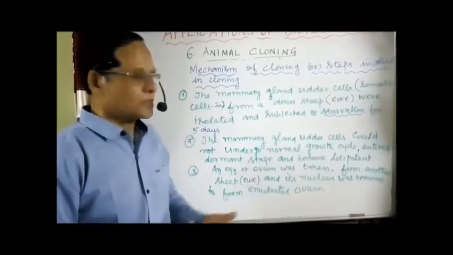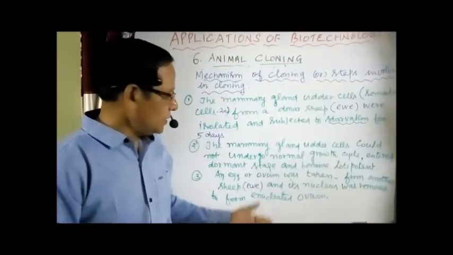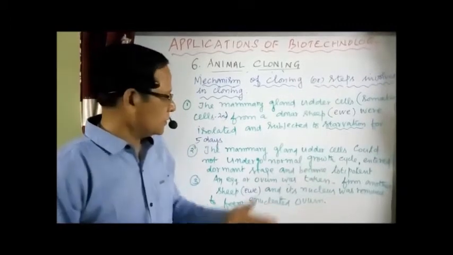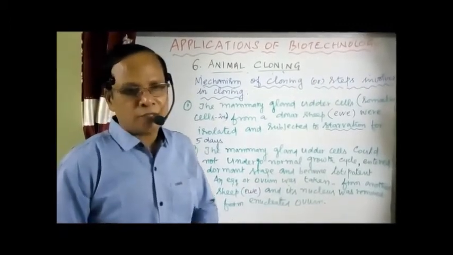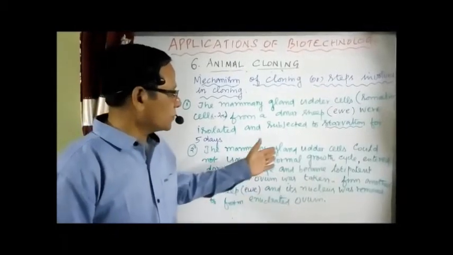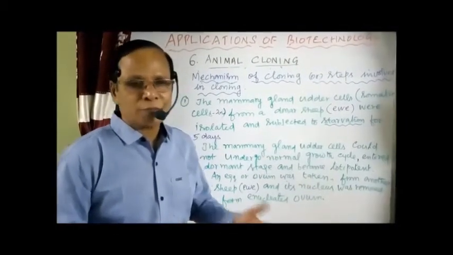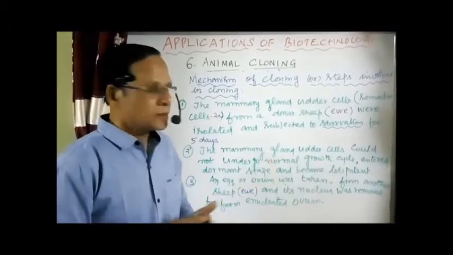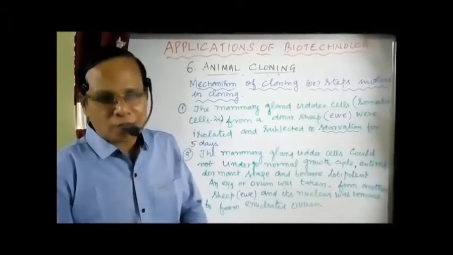Now what is the next stage? The enucleated egg is fused with the somatic cell with the diploid number of chromosomes. The membrane of the diploid cell was ruptured, allowing the egg to envelop the nucleus.